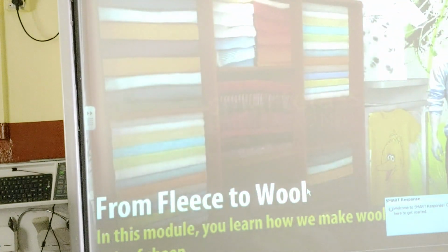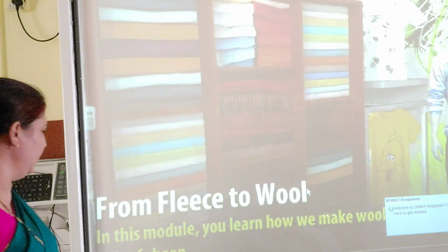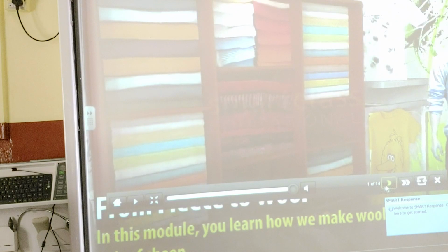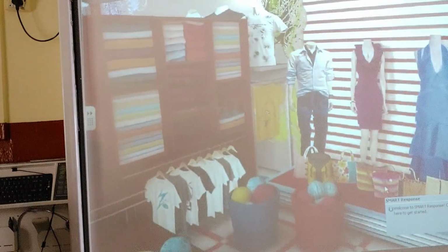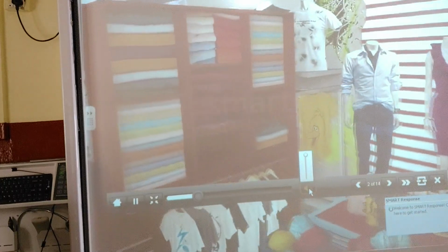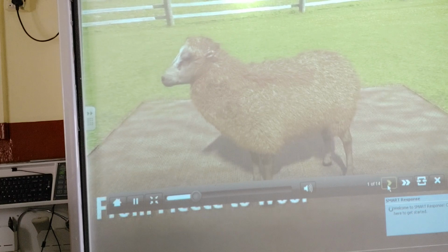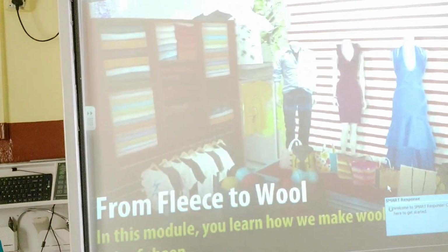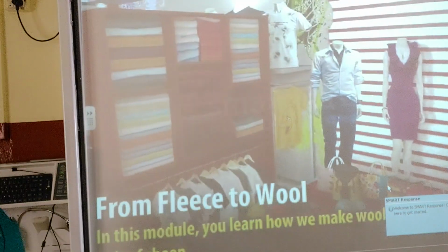So now here we will learn how to make wool from the hair of sheep. From fleece to wool. In this module, you will learn how we make wool from the hair of sheep.